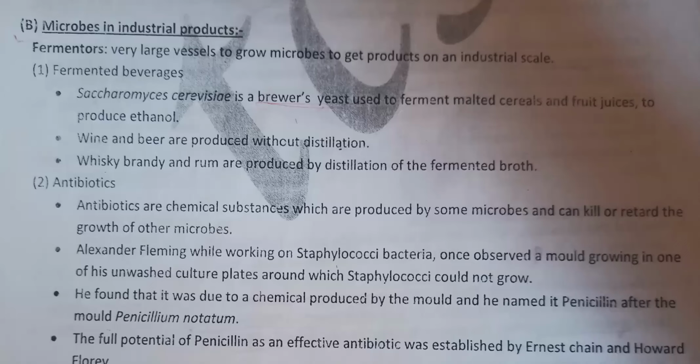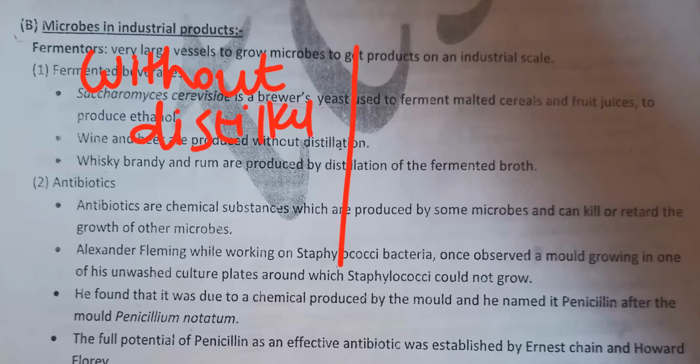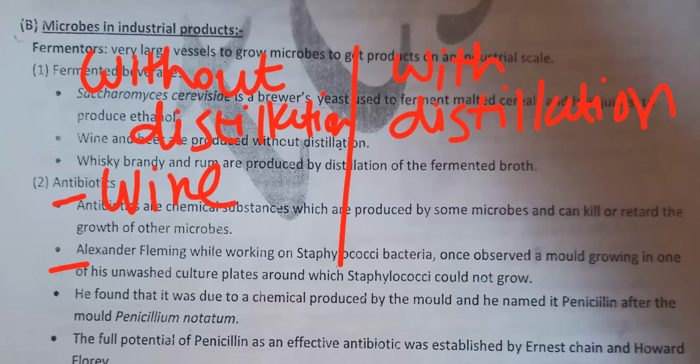Now these fermented beverages are produced by two methods, either without distillation or with distillation. Now understand over here, distillation means what? Purification, to separate out, to purify, that we call distillation, right? Without distillation, two products are formed, wine and beer.